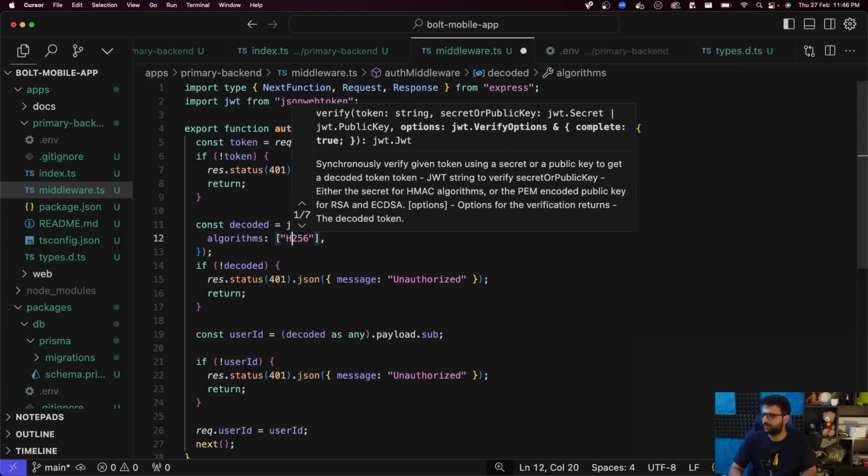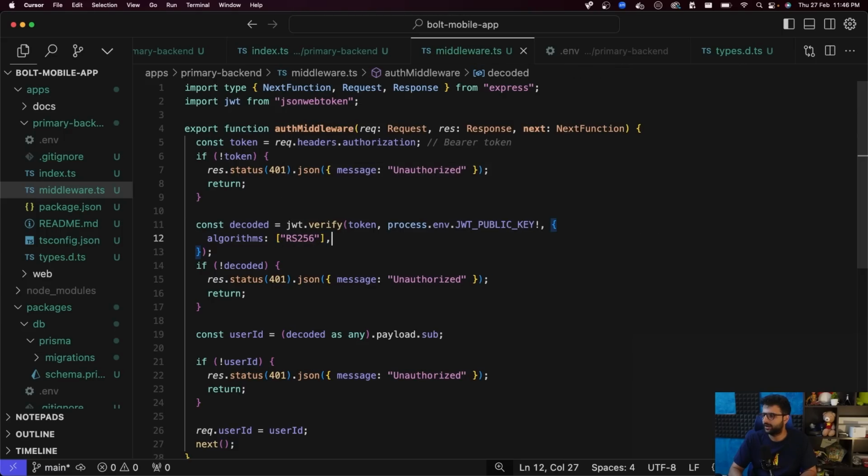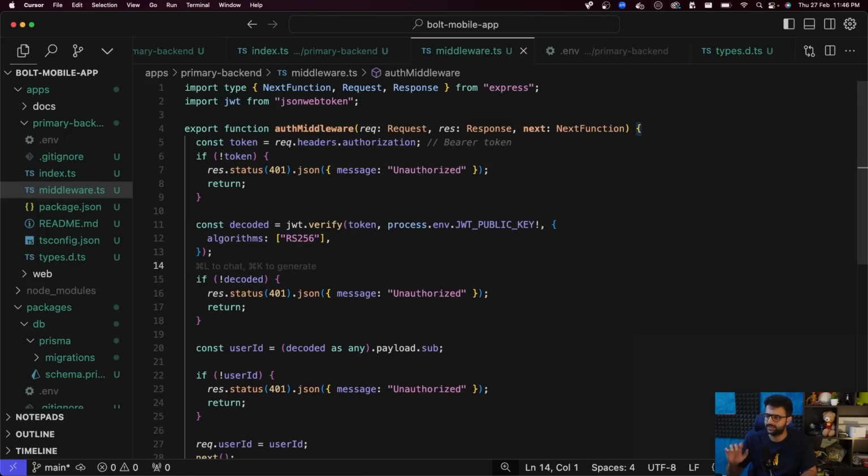Algorithms, it is not this, it is RS256, and I don't think I need anything else, but I could be wrong, so we'll see. Cool. That's all for the HTTP layer. Let's get into authentication next.